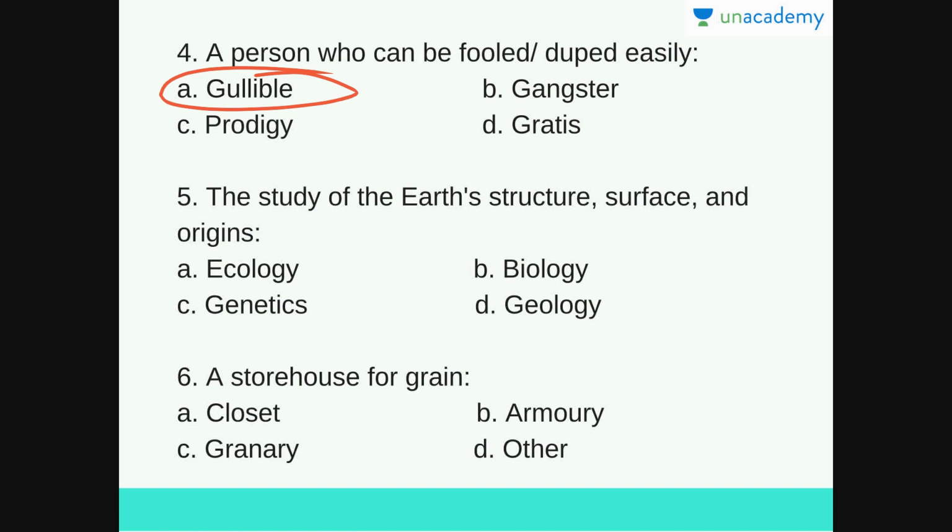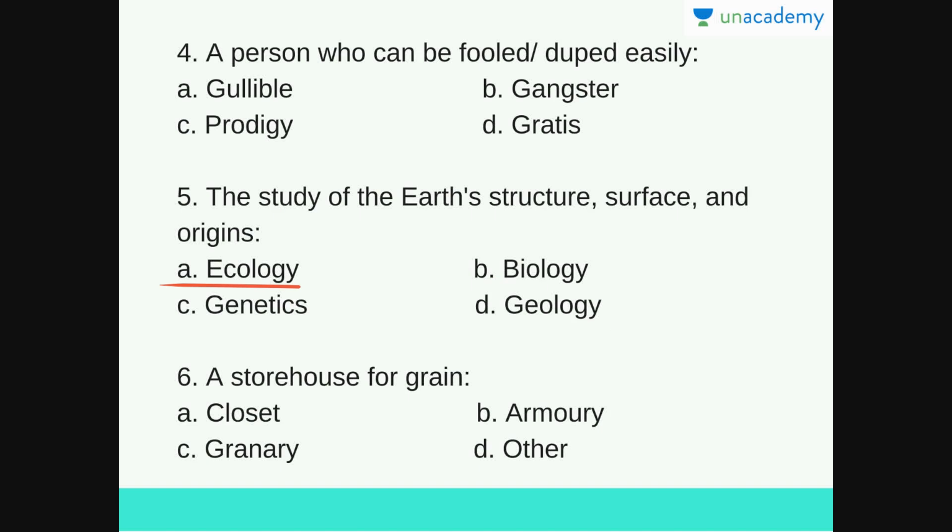The next question is the study of the Earth's structure, surface and origins. This is also quite easy. Let's look at the options. Ecology, biology, genetics and geology. So the answer for this question is obvious. It's D, geology, the study of the Earth's structure, surface and origins.